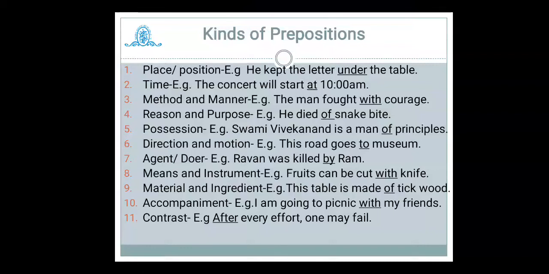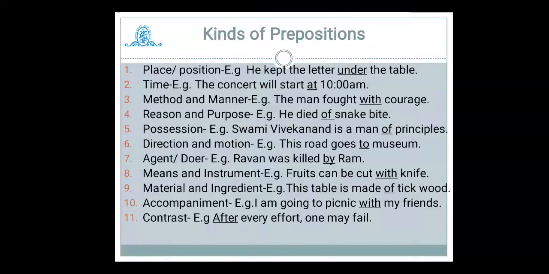Preposition indicates time also. For example, the concert will start at 10 am. So here, at indicates the specific time at which the concert is going to start. The third category is preposition showing method and manner. For example, the man fought with courage. How? It gives the answer of how the man fought: with courage. Collectively, when we are saying something, then we use the preposition with.